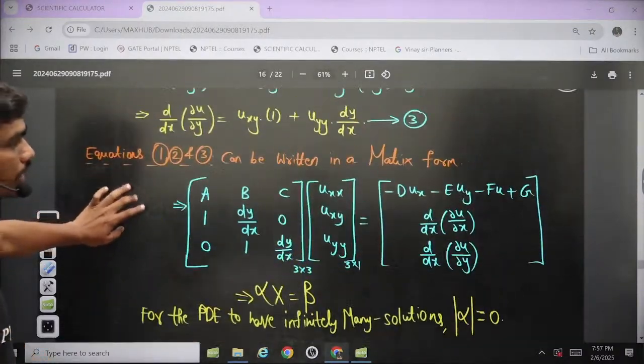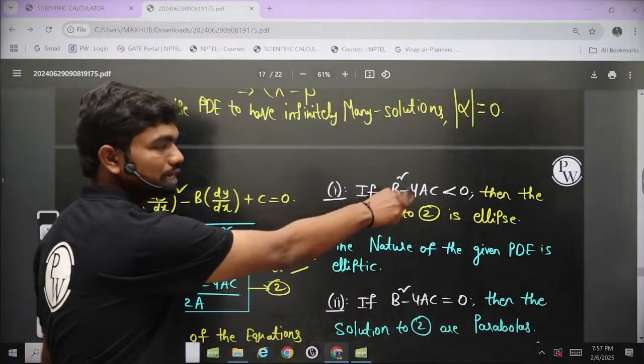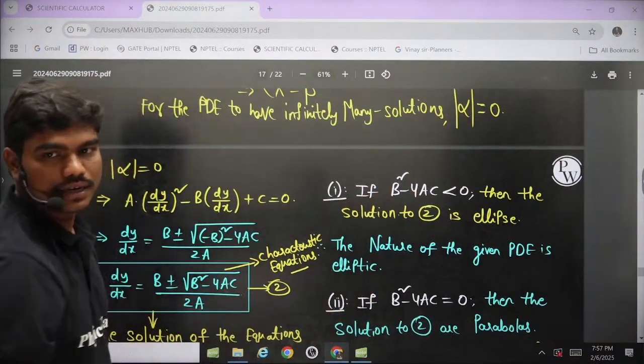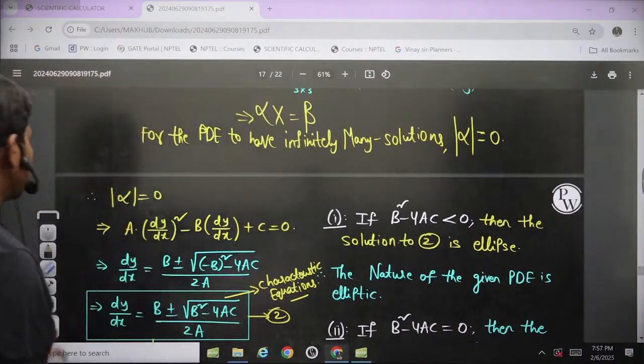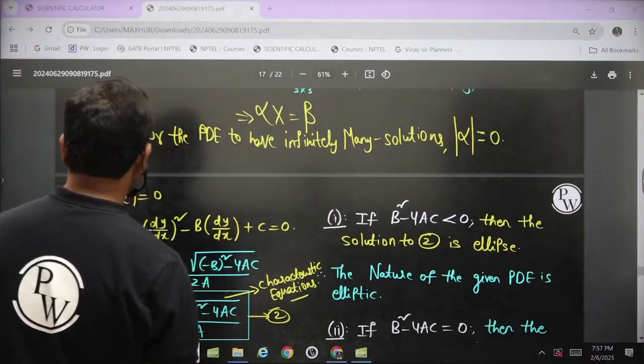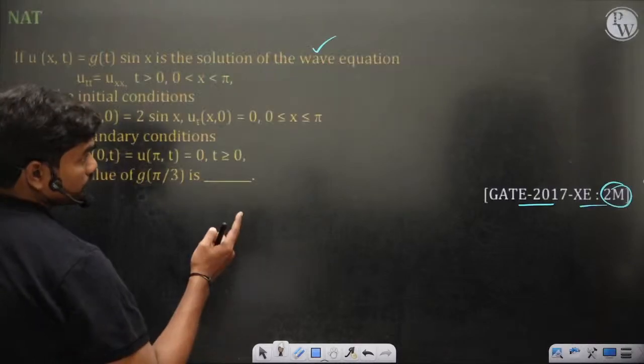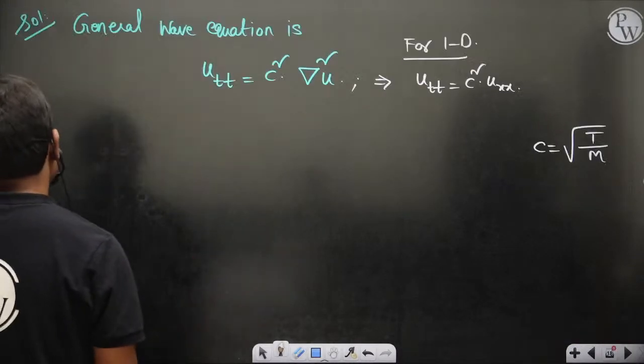So basically yesterday in the last class I have just shown you b square minus 4ac less than 0, all these things, but wave equation is not specified in the syllabus paper, is it? Let's check, because this question is from 2017. Acha, okay, maybe after that they have deleted.